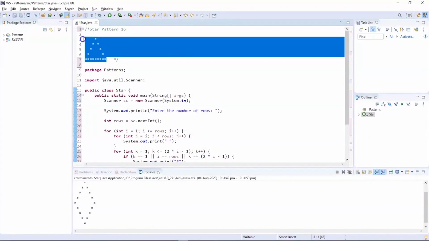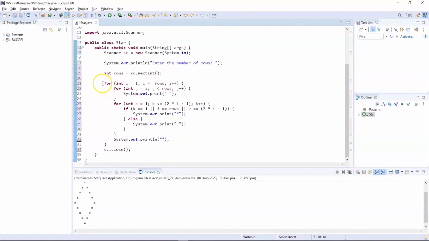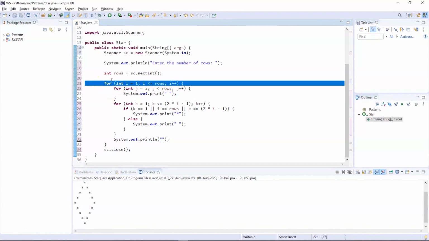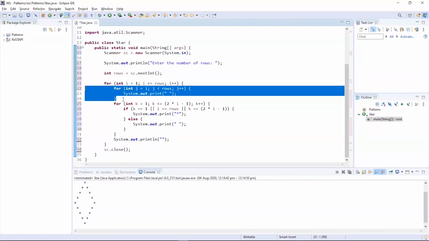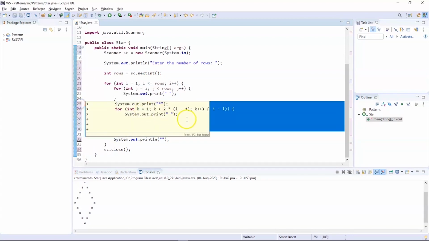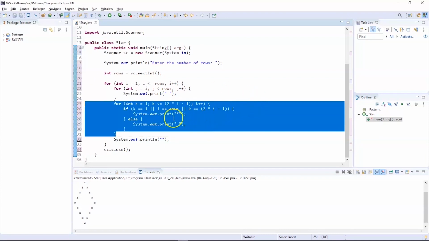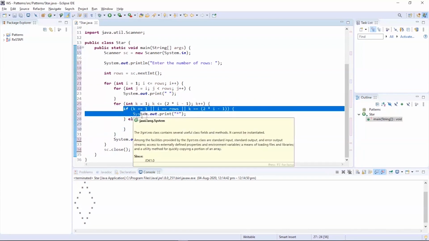So as you can see, the desired pattern is located here, which is a triangular pattern. Inside this, we have three for loops. The first for loop is the outer for loop, and the rest two are internal for loops. The first internal for loop is dedicated to print spaces where we don't require stars, and the second internal for loop is dedicated to print stars where we require them. Also we have an if-else condition which decides where to print a star and where not to.